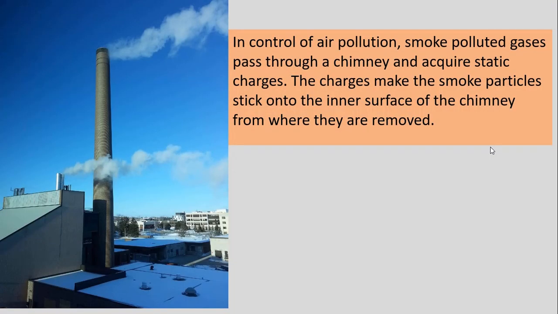How do we control air pollution? Smoke polluted gases pass through a chimney, as you can see. The chimney contains static charges. Therefore, the charges make the smoke particles stick because they are attracted to the inner surface of the chimney, where they are removed later. Chimneys can be fitted with static electricity and used to clean the air.